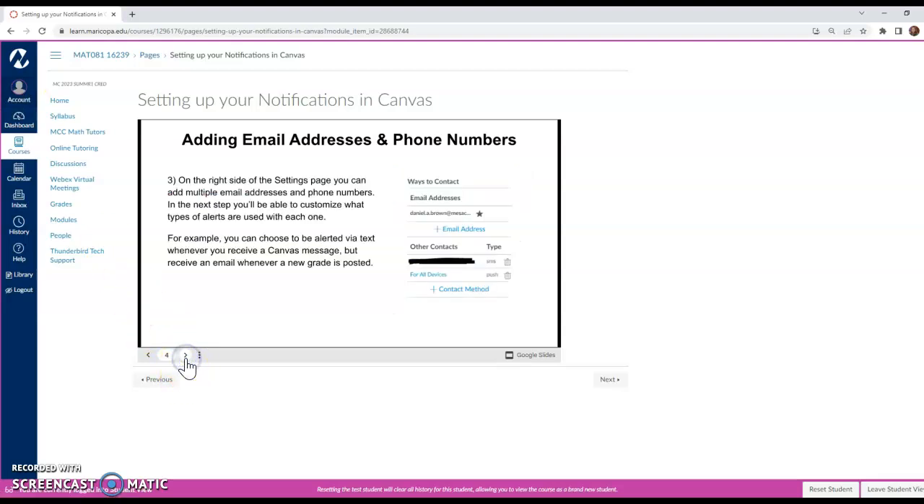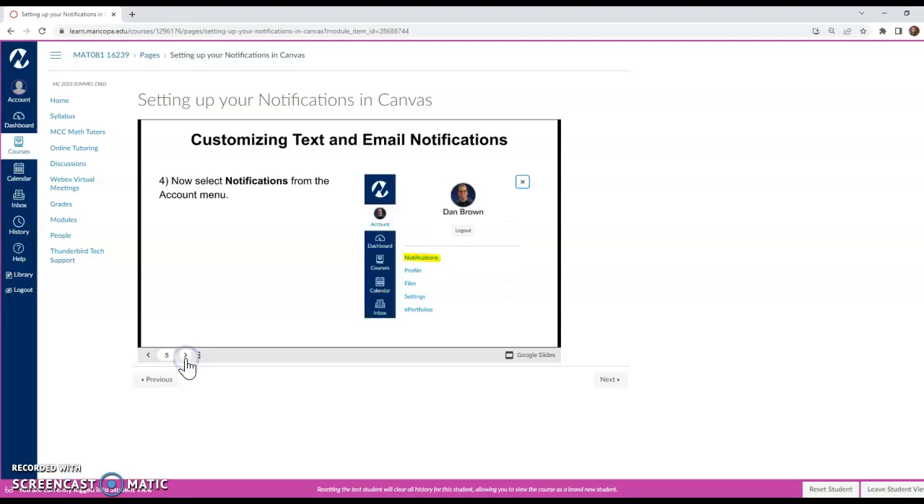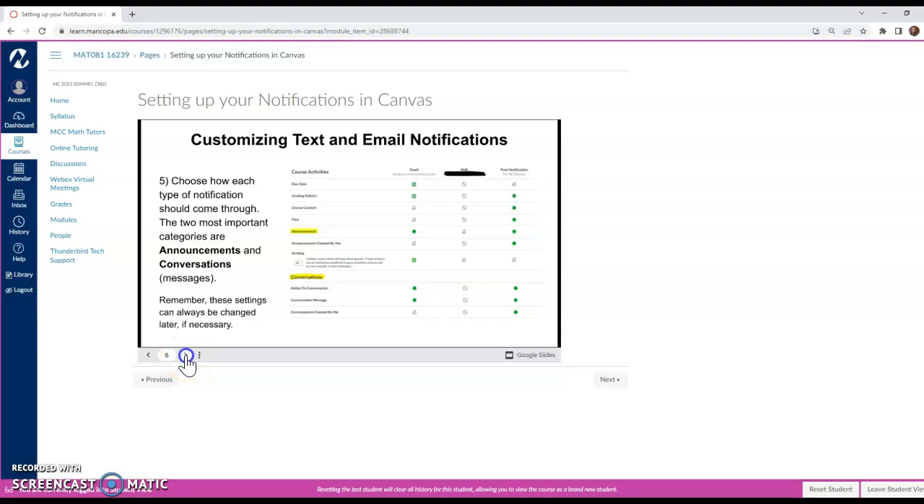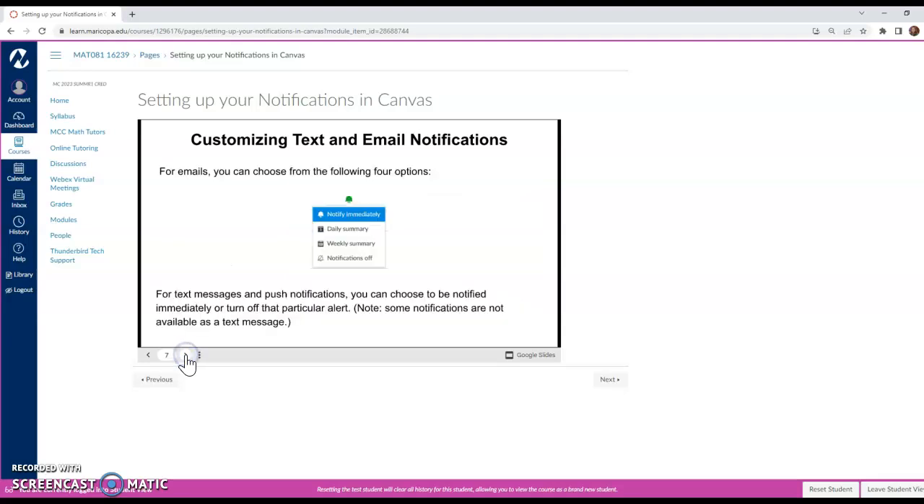And after you click settings, you will be able to choose where you would like notifications to be pushed. So your email, your phone number, whatever it is you want to choose. And then when you click notifications, you can choose which types of notifications you want to be sent to your phone or to your email. So I definitely recommend grading updates, assignment due dates, and announcements. You can also add anything else that you would like, but those are the top 3 that I recommend.